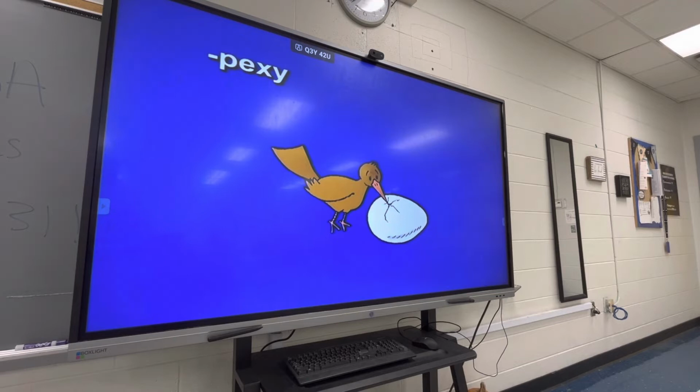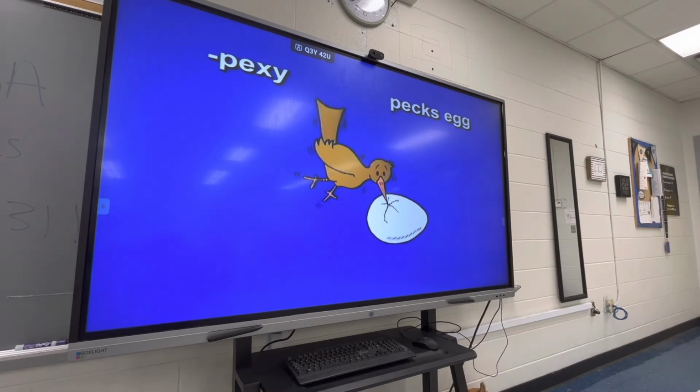Pexy sounds a little like Peck's egg. Here we see an image of a bird pecking an egg. Pexy, Peck's egg. Pexy means suspension. So as you look at this image of Peck's egg, see the bird suspended in the air as it pecks the egg. Pexy, Peck's egg, suspended, suspension. Say it twice. Pexy, Peck's egg, suspended, suspension. Pexy, Peck's egg, suspended, suspension.